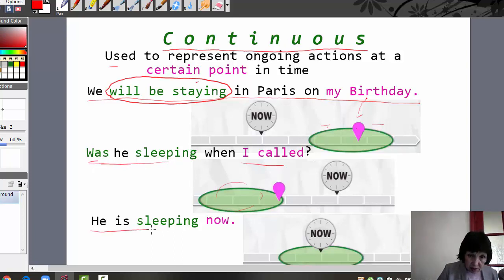The third sentence: he is sleeping now. In this sentence, now is another point in time.